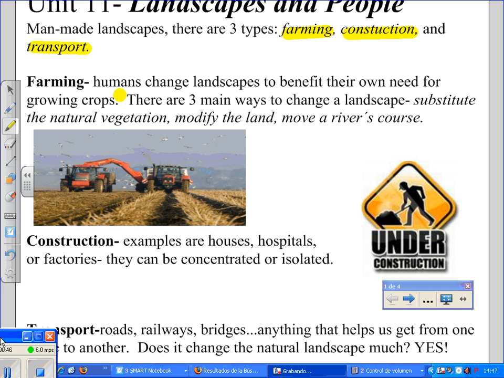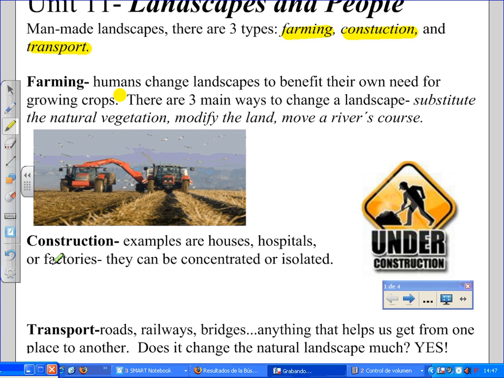The second is construction. Examples are houses, hospitals, or factories. They can be concentrated or isolated. Concentrated means that they are all together, like in a city or a town, and isolated means that they're alone, maybe like a farm or a lodge in the mountains.